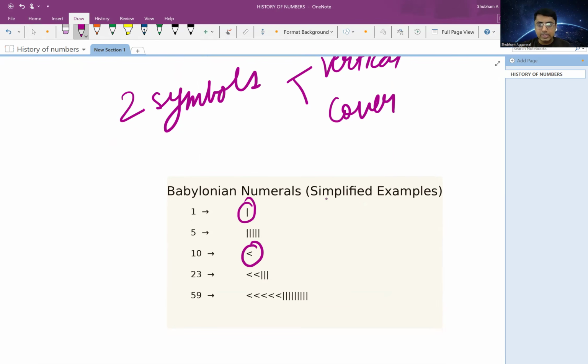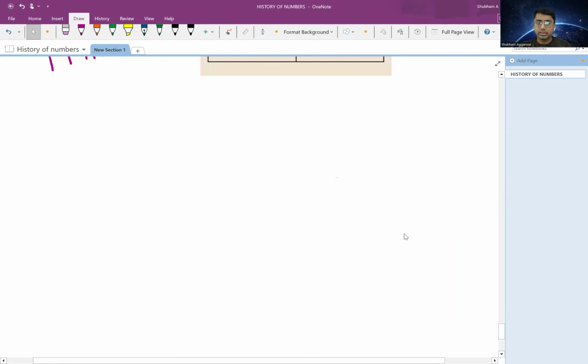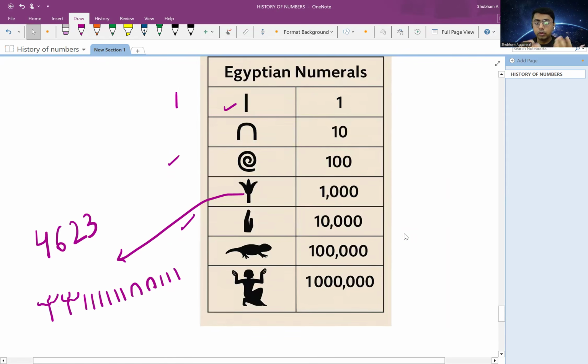Again, it was not easy to represent any number using the Babylonian number system, right? Because to write large numbers, I have to make many symbols. That was not easy. And secondly, the biggest disadvantage was that there was no zero. There was no symbol to represent nothing, right? We know that in today's times, we use zero to represent nothing. But in Babylonian number system or even Egyptian number system, there was no zero. So how to represent nothing? That was a challenge, right?